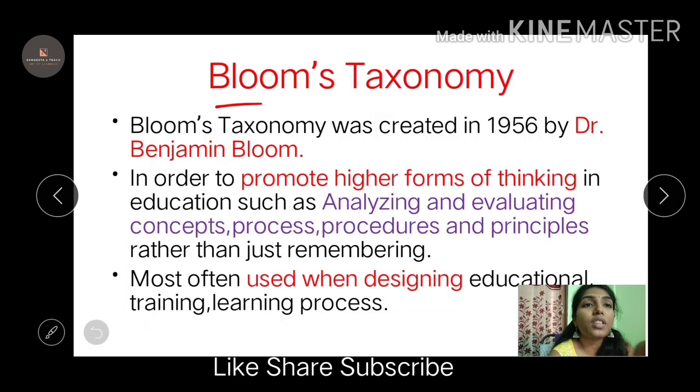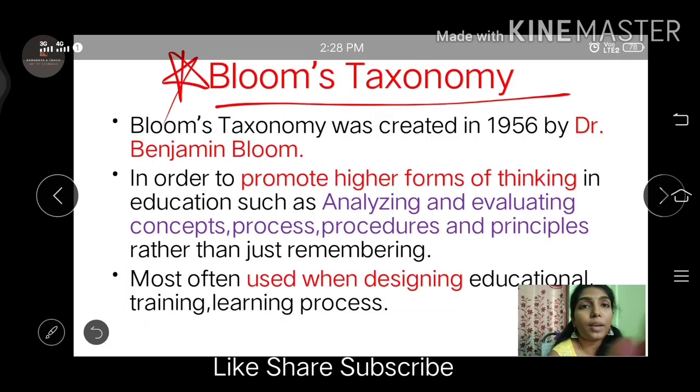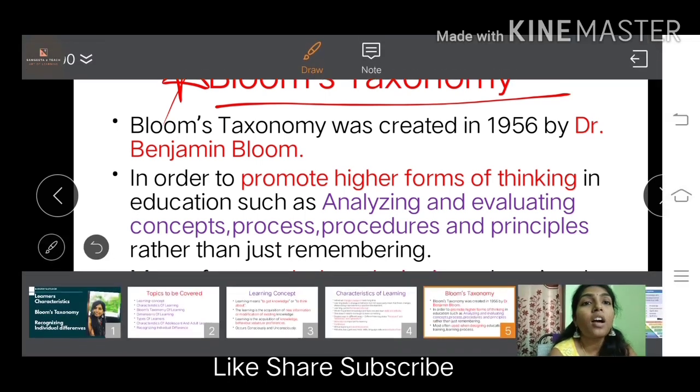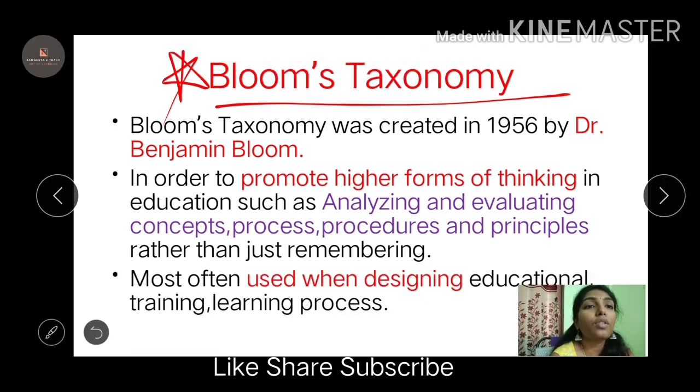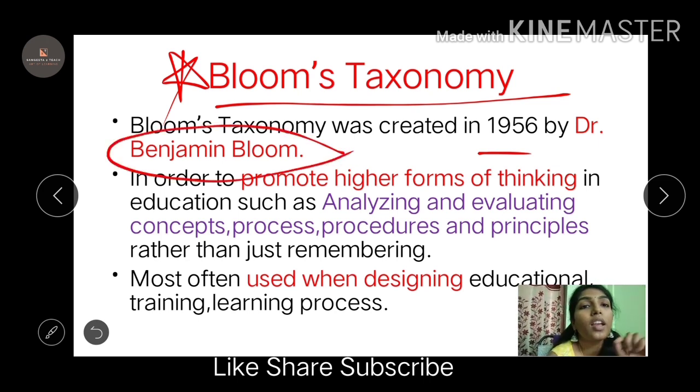Coming to Bloom's taxonomy, which I said is very, very important. Bloom's taxonomy was created in 1956 by Benjamin Bloom. Why did he create this? In order to promote higher forms of thinking. Today, the way you think is not the same as when you were in the first or second class. That thinking process has changed and developed.